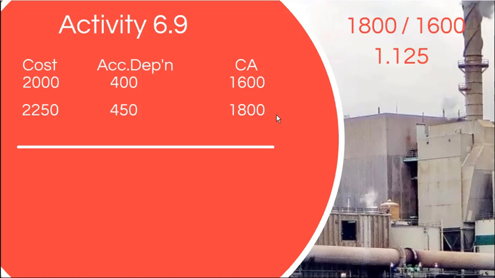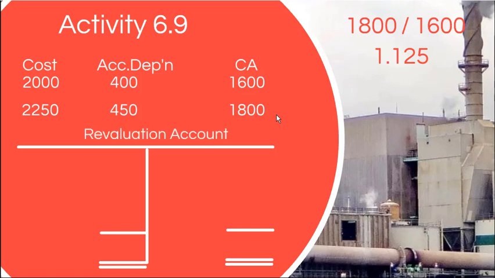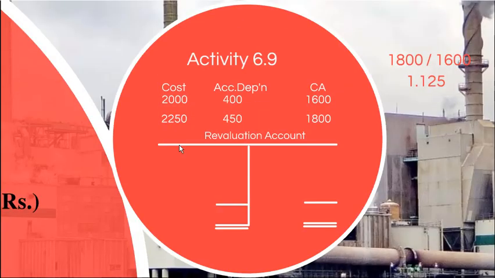So I will again use the revaluation account. You can open an account like this and say, let's say, revaluation account. Now what we should do, our existing asset account should be increased from 2000 to 2250. That means asset account should be debited by 250.